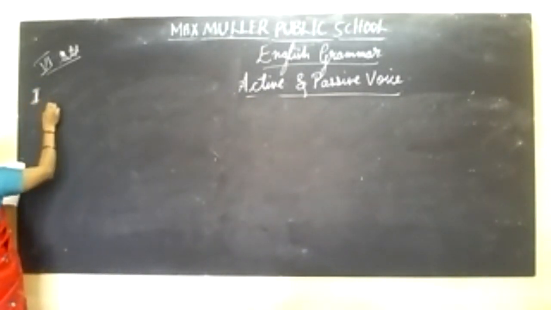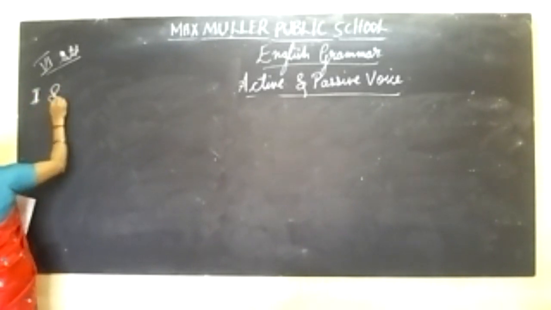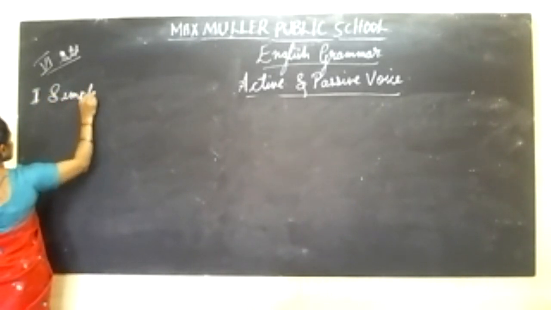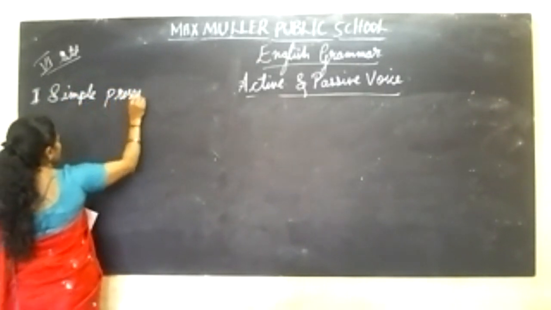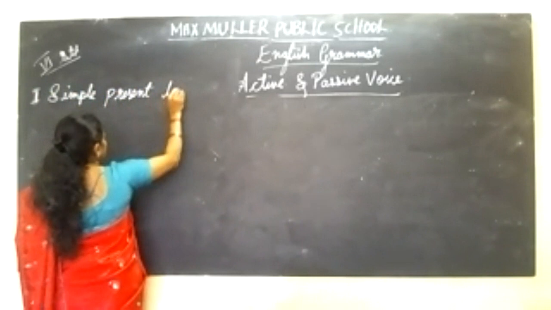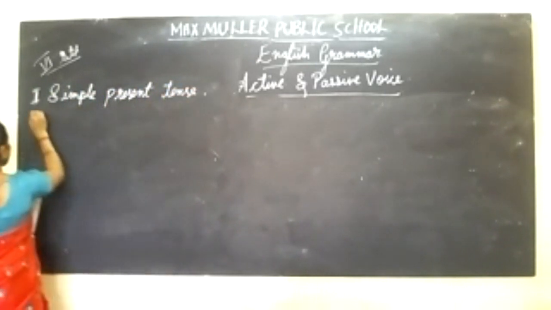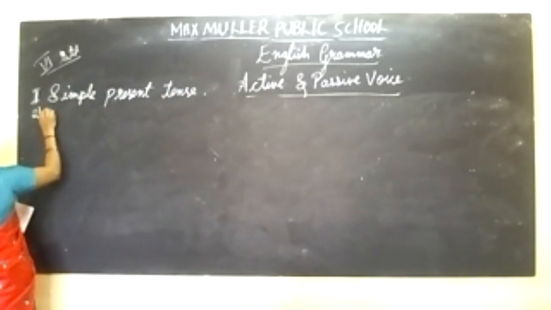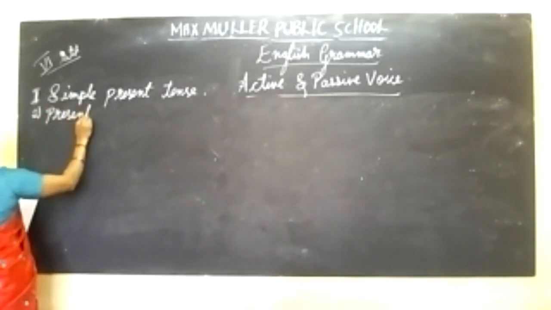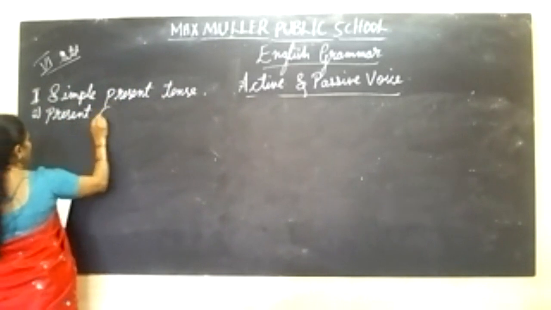First one is simple present tense. In active and passive voice, there is this thing, simple present tense. The second one is present continuous tense.